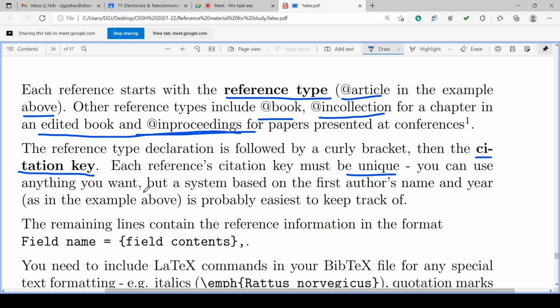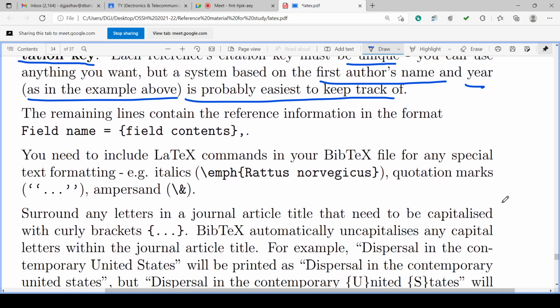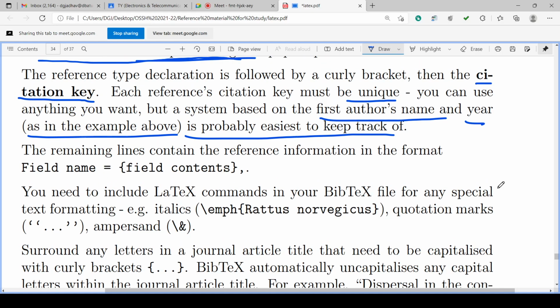So the key is based on the first author's name, as we have seen, and the year 2001. Okay. This is just too easy, probably the easiest way to keep track of it. So in a total list, how to keep track? It is an easier format: the first author's name and year of publication. This combination will make the citation key, as we have seen above.